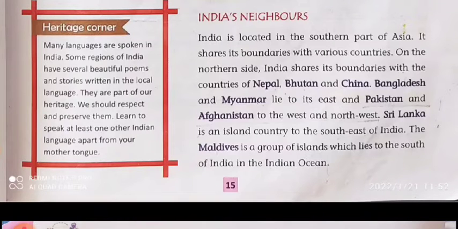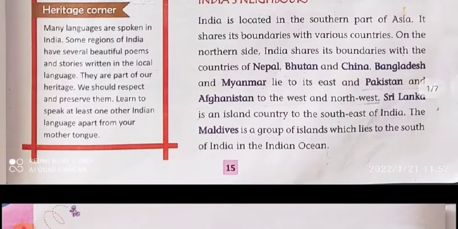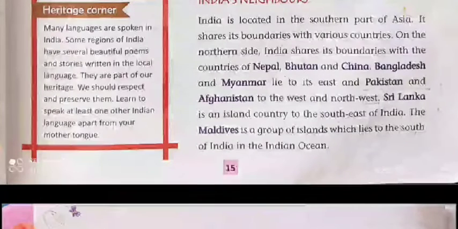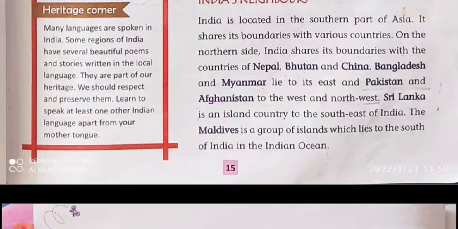The Maldives is a group of islands which lies to the south of India in the Indian Ocean. Sri Lanka and Maldives are countries which do not share their border with India, but they are also neighboring countries of India because they are island countries. An island is a part of land that is surrounded by water on all sides.